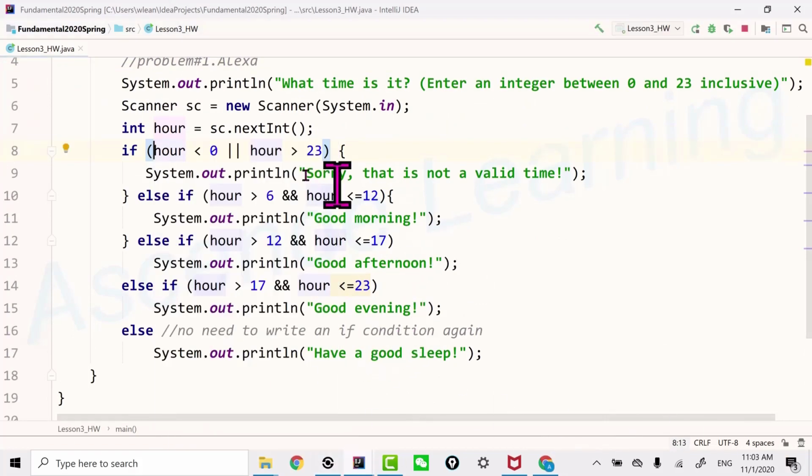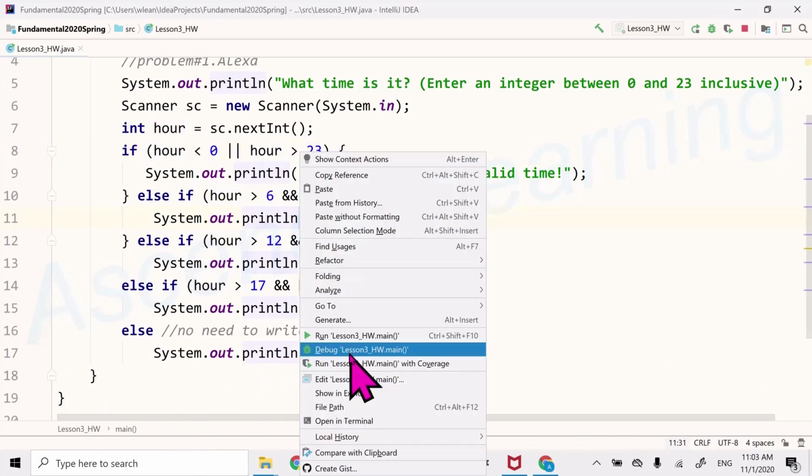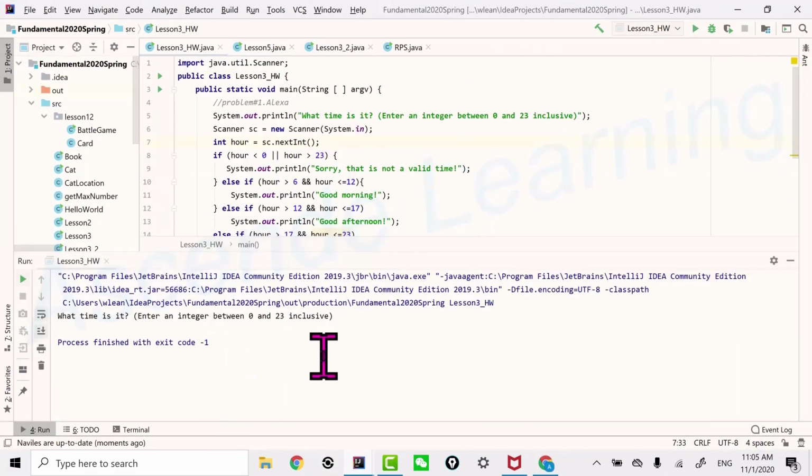No matter how good you think you are, how confident you think you are, you always want to test this out. You never know. Nobody is making a mistake intentionally, right? So always test your code. Run this, and look at it.